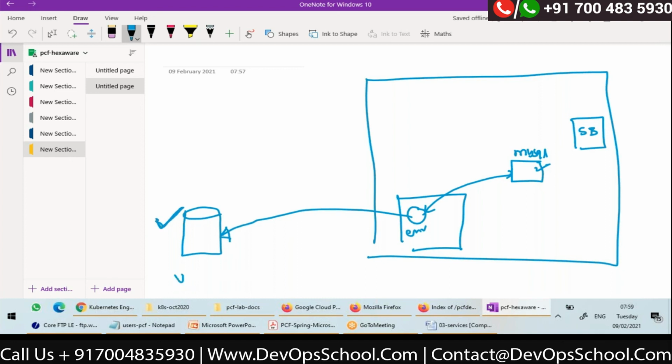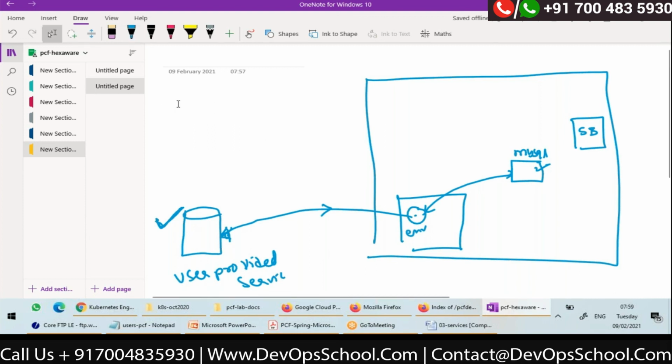And this database, which is a service, is not a managed service. It is a user provided service. So you have to provide the details about this database, right? So what all do you think my application needs to connect to this database? Some username, password, and all, right?